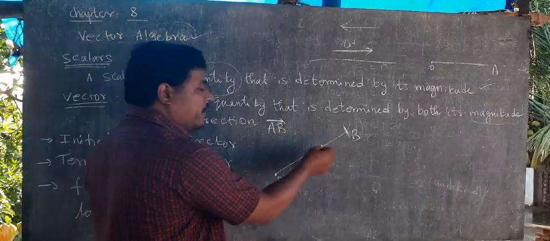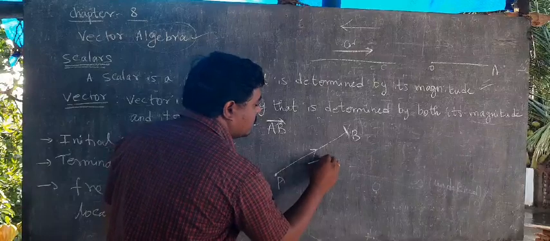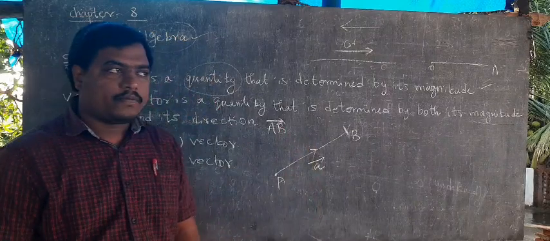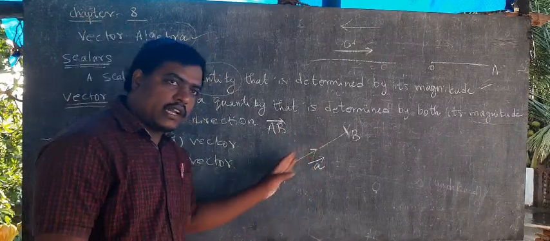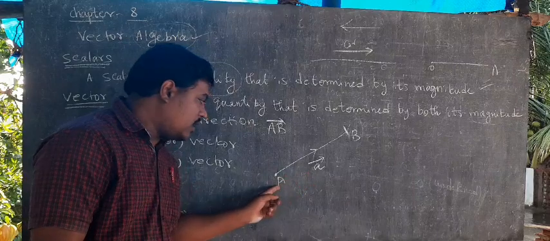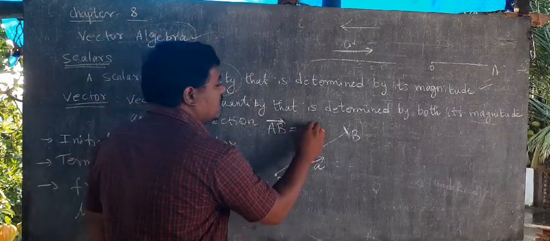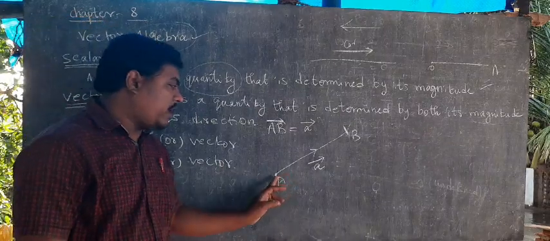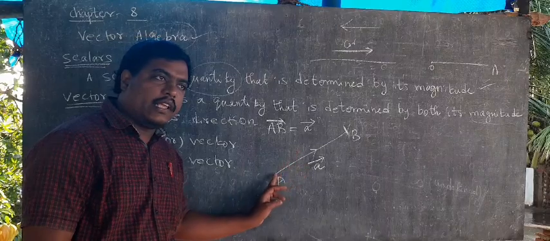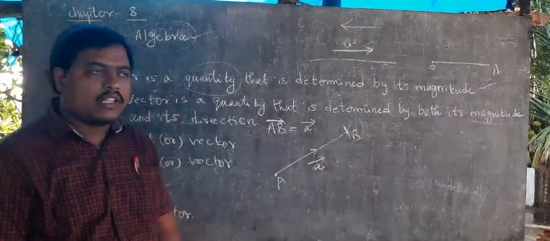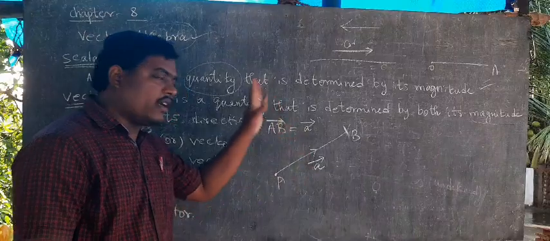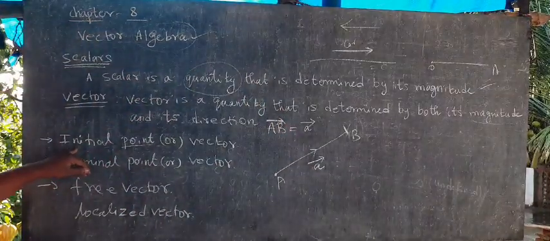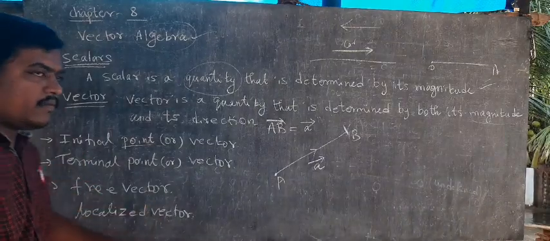This is the line of AB. I mention it as vector small a. This is a point. So this line I denote by vector a or vector AB. This is equal to vector a. Right? So this is the meaning. We have to read it as A to B, that is vector AB. The line of AB is vector AB or vector a. Clear? This is the initial point and the terminal point.